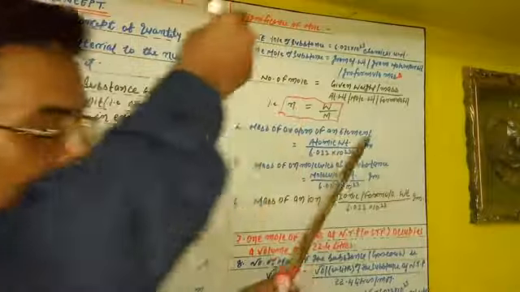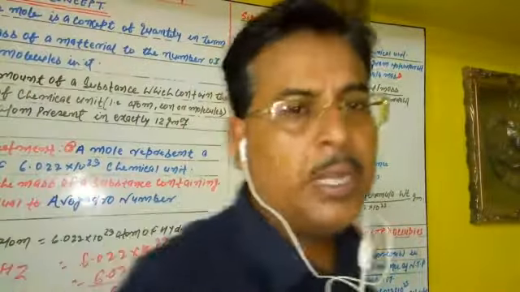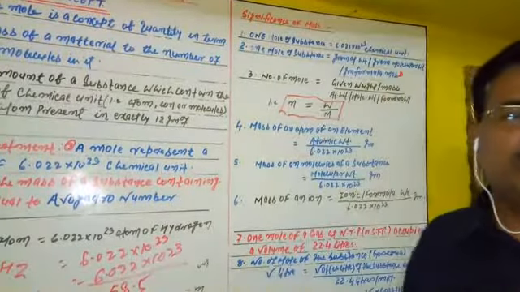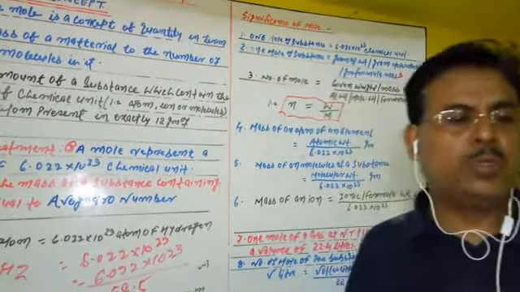Third thing: how can we calculate the number of moles of any substance? They may be atoms, molecules, or ions, or even solvent or solute.